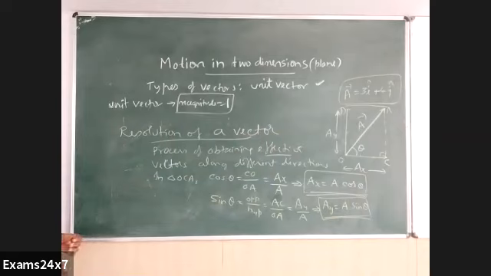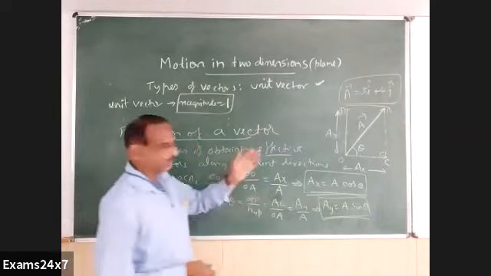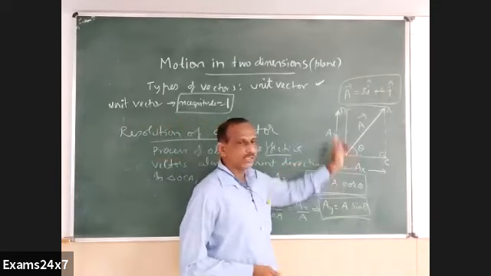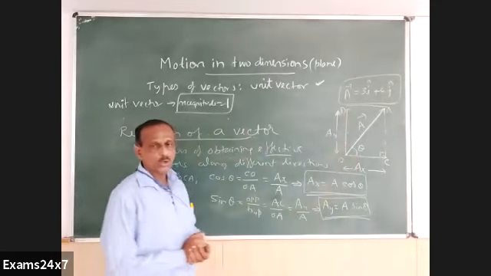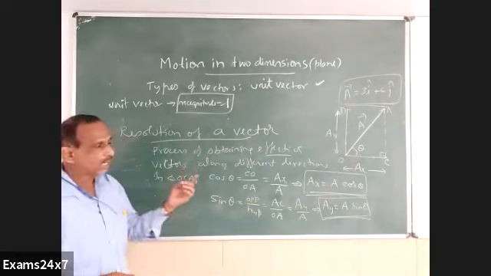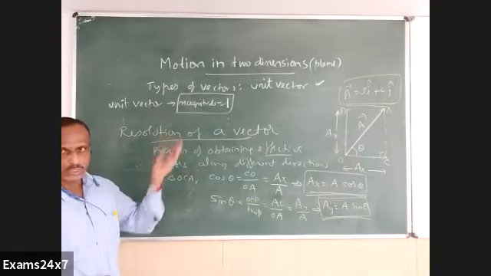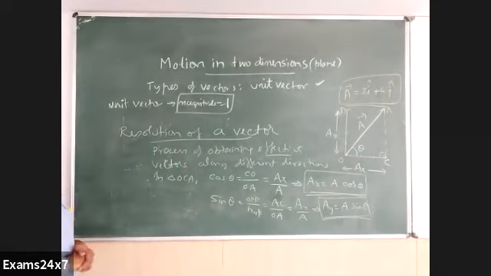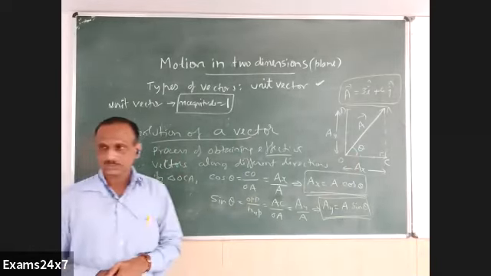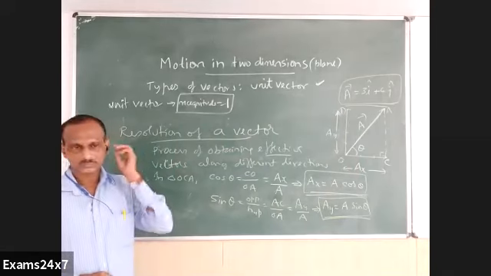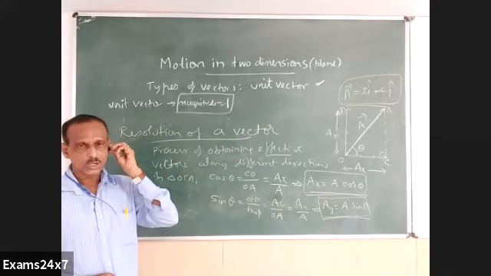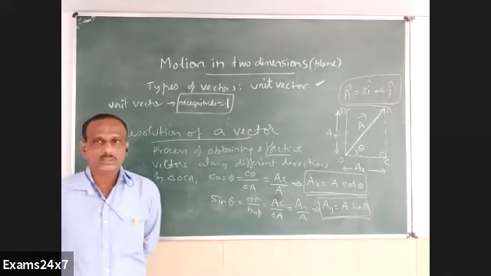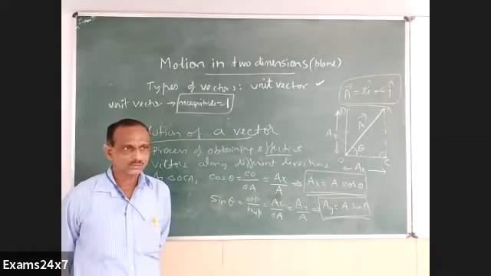So these are the resolved parts of the given vector along X and Y directions, or components of vector A along X and Y directions. Now, how many components does a vector have? Rakesh, how many components does a vector have? 2 components.